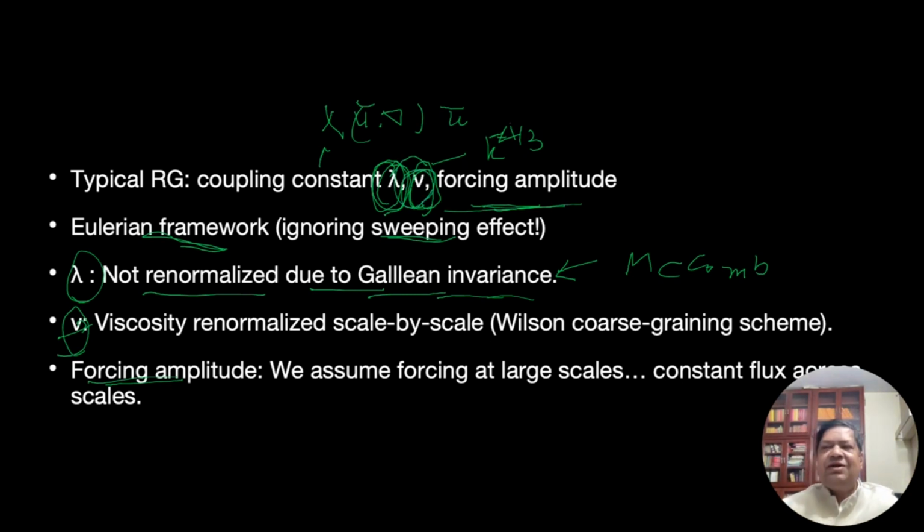We don't need to worry about the other two. And we will try a simpler scheme, which is called the self-consistent procedure. We will try to see whether k to the minus 4/3 is a solution for the RG equation, which goes from nu n plus 1 to nu n.